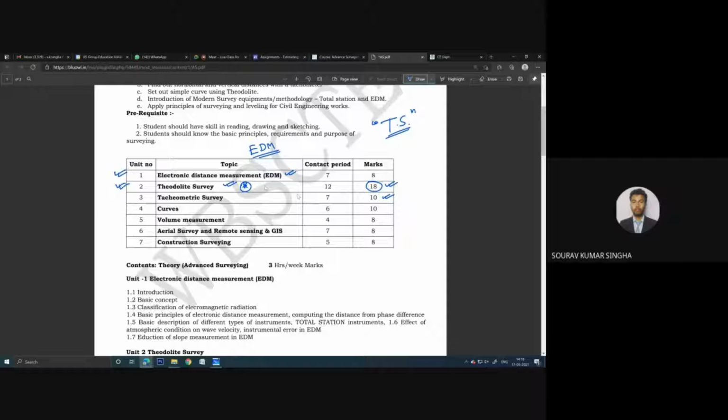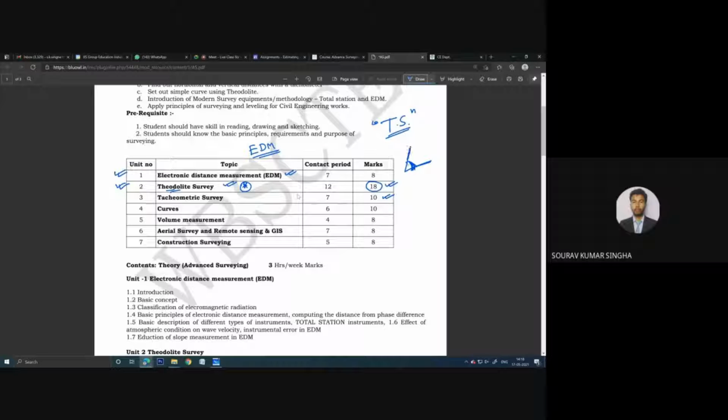Now what do we have in this theodolite survey? Theodolite is basically an instrument name. By using this, we can measure the angular distance, that means the angle value. The angular measurement can be determined using this instrument, theodolite.